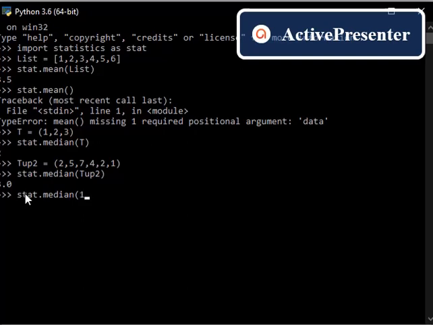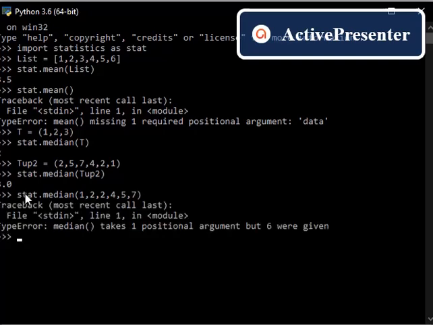So I have to provide those values in a sorted manner. Median task, just a minute. I think we are supposed to provide it in a tuple bracket so that it takes it as a tuple passed inside. Yeah, it has been provided as 3.0.